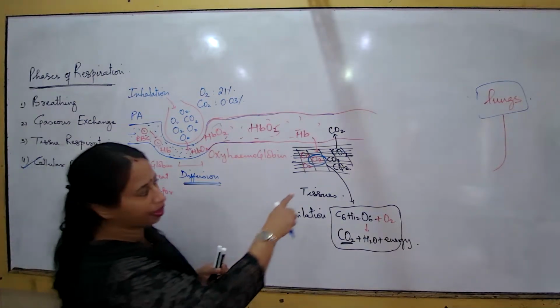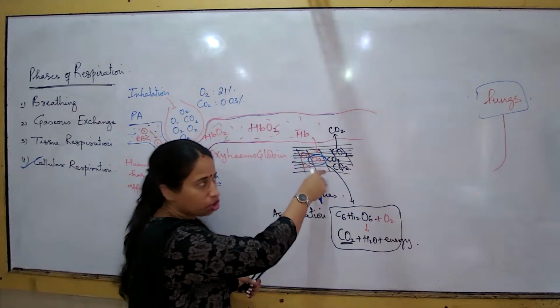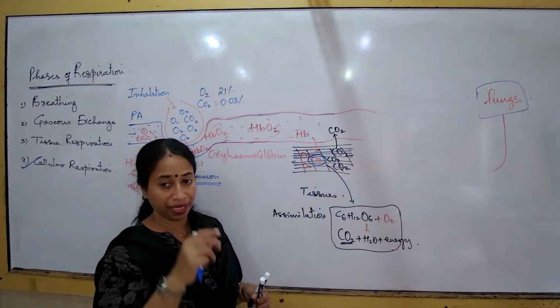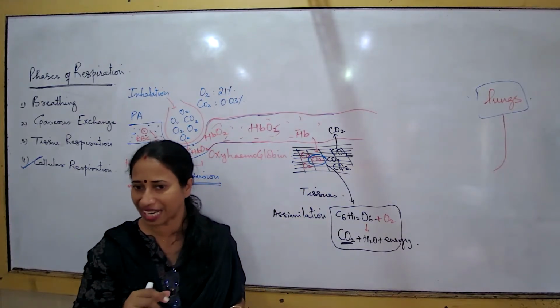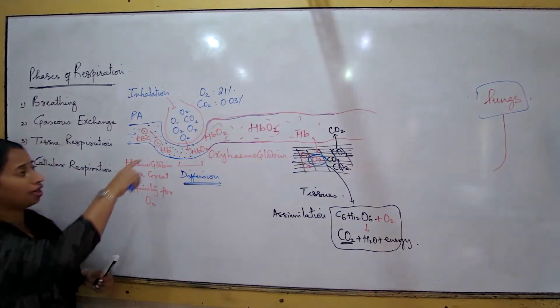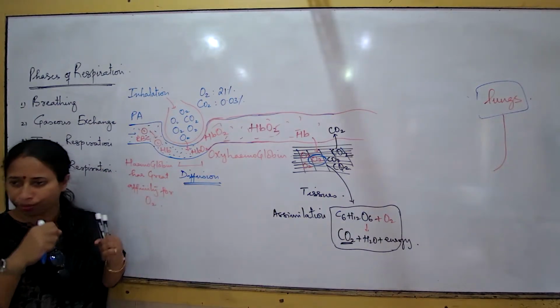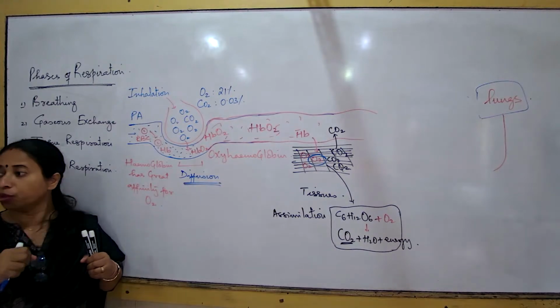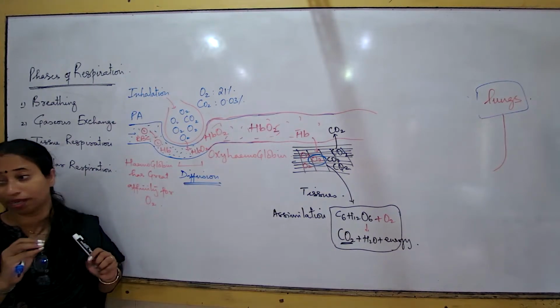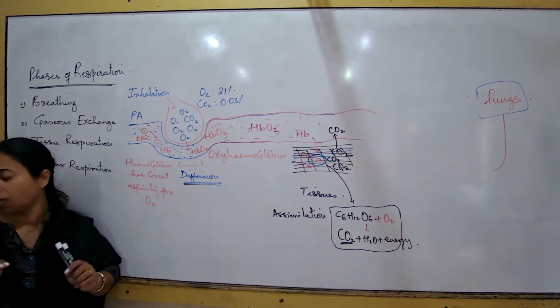So now that the carbon dioxide has been diffused from the tissues towards the blood, carbon dioxide will not behave exactly like oxygen. Now what was the behavior of oxygen? All the oxygen got bonded with hemoglobin. Hemoglobin does not like carbon dioxide that much.